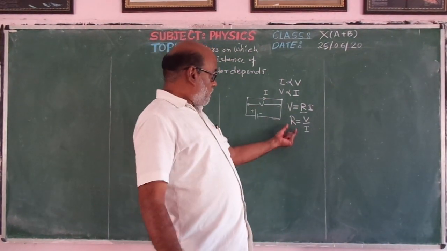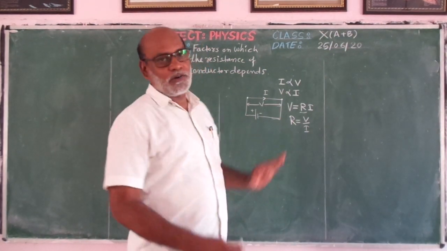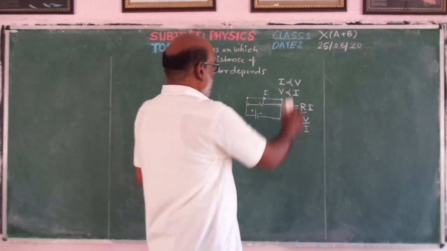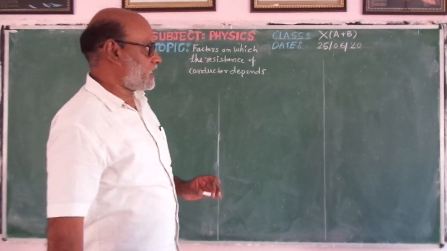Now the value of R also depends on some factors, and those are the factors we have to discuss now. So what are the factors on which the resistance of a conductor depends?